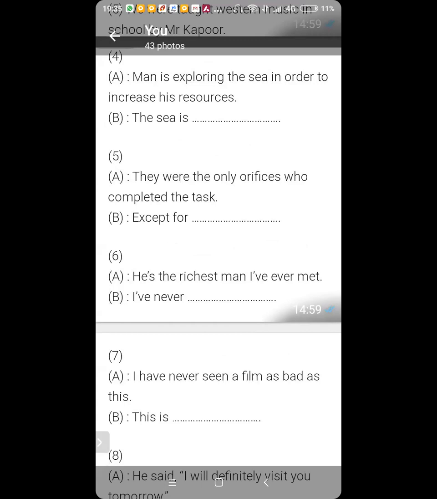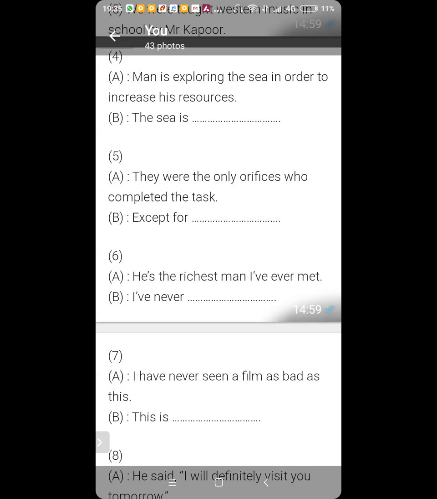Now, here it is not orifices, it is officers. Read the sentence. They were the only officers who completed the task. Except for those officers, no one completed the task.